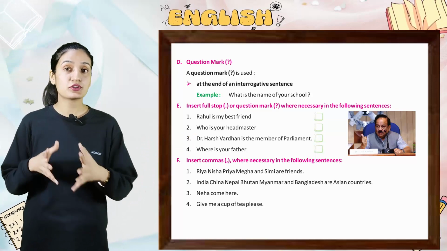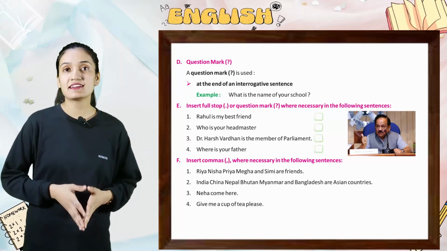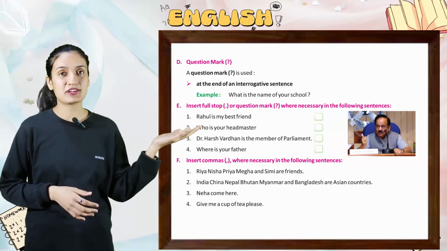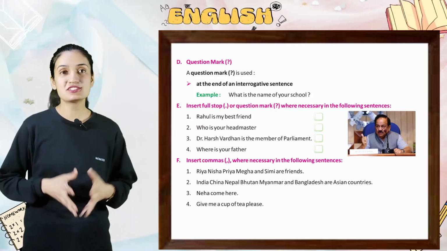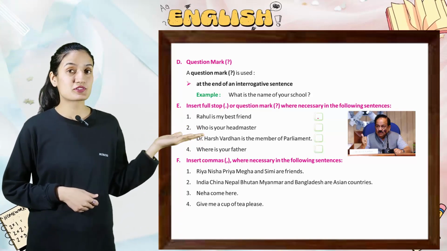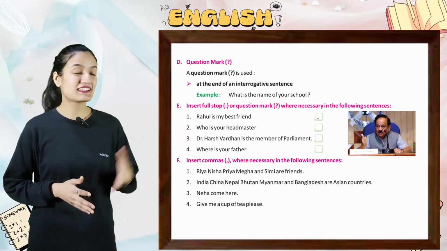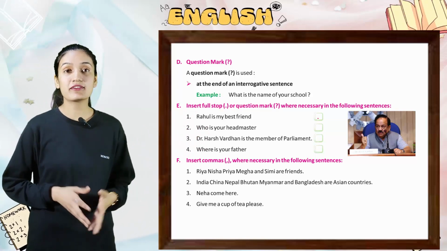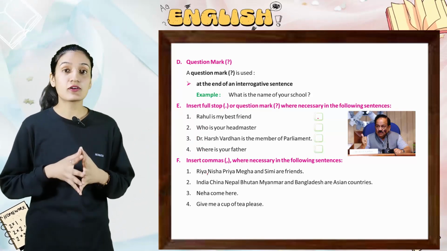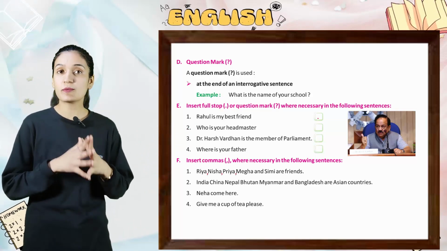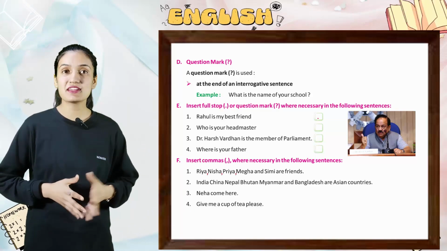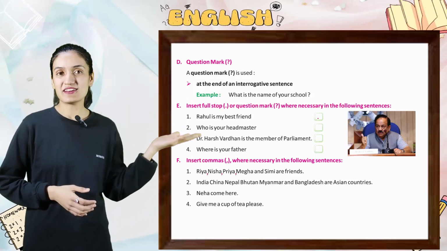Insert full stop or question mark where necessary in the following sentences. First, Rahul is my best friend. So here you will put full stop. So kids, in the same way, put full stop or question mark accordingly. Next is insert comma where necessary in the following sentences. First, Diya, Nisha, Priya, Megha and Simi are friends. So in the same way, put the commas accordingly.